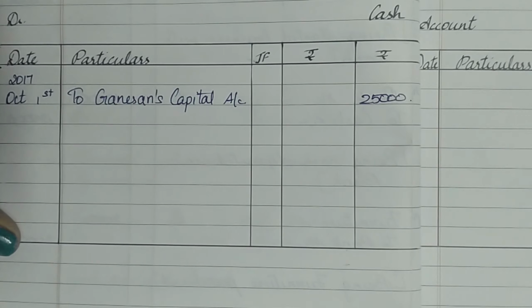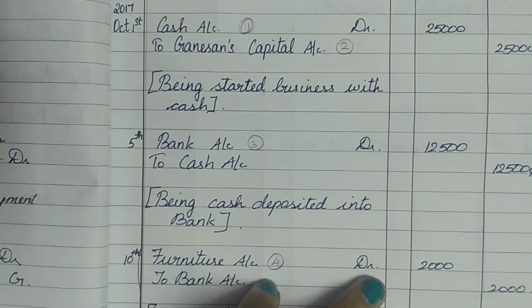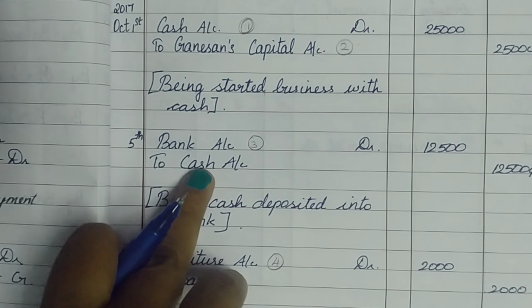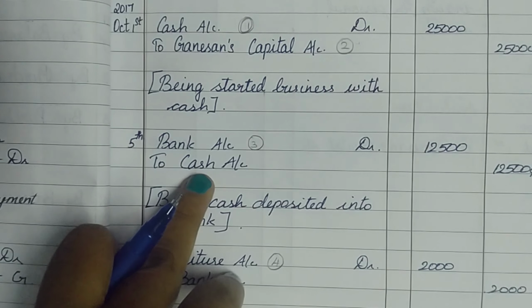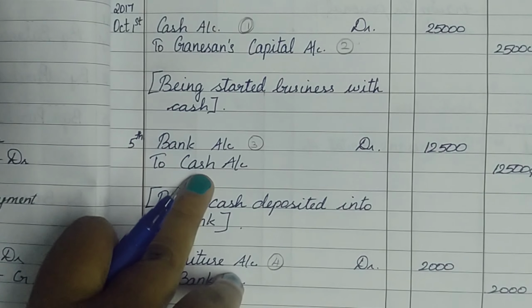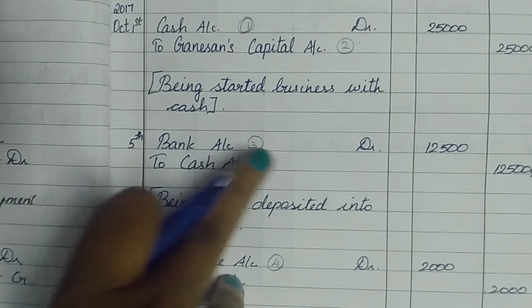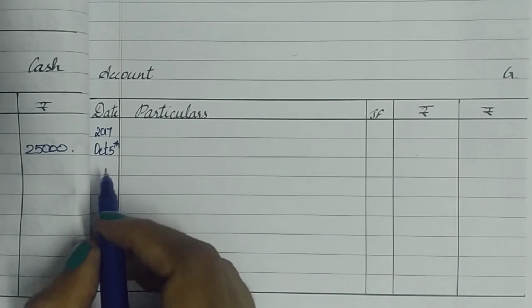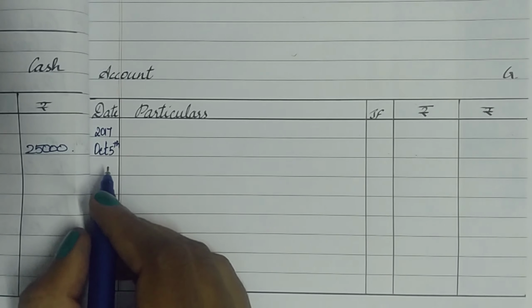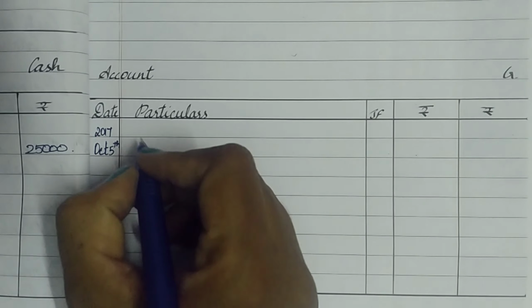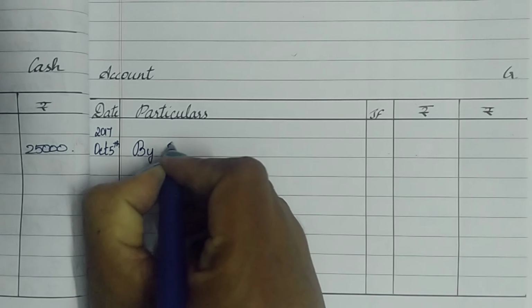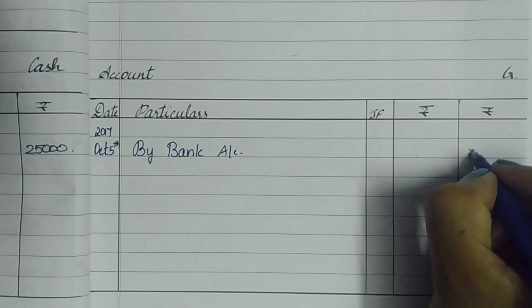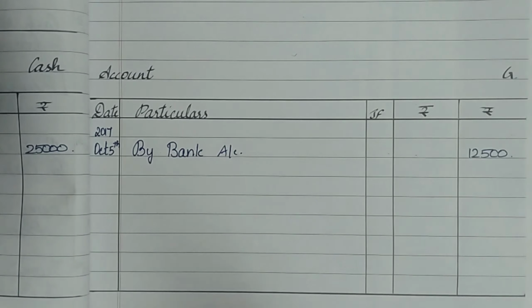So next again, let's move back to the journal entries. After the first journal entry, next we have cash account in the second journal entry itself. So here cash account is in the credit. Therefore, I must go to the credit side of the cash account and write by bank account 12,500. So in my cash account on the credit side, I've written 2017 October 5th when the transaction was taking place, and it's going to be by bank account rupees 12,500 in the outer column.